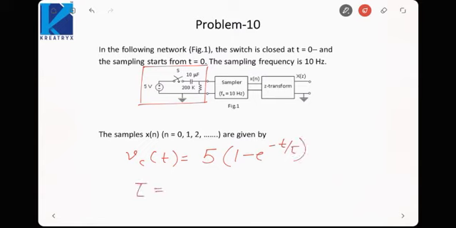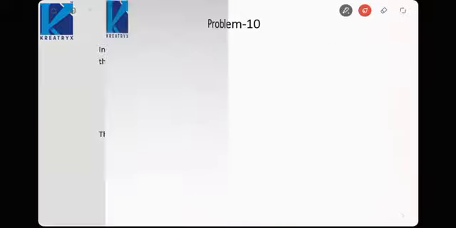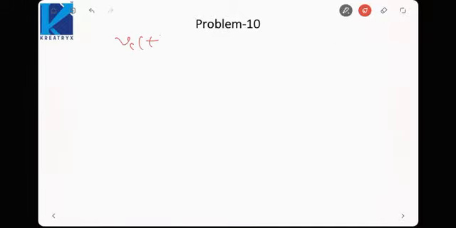Time constant would be RC, that is 200 into 10 raised power 3 into 10 raised power minus 5, that is 2 seconds.